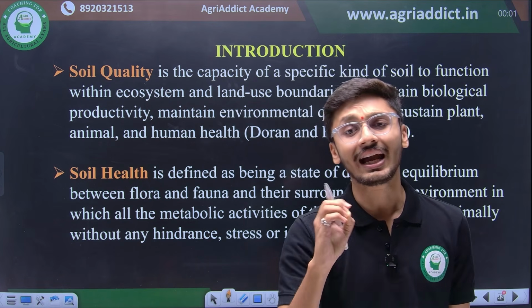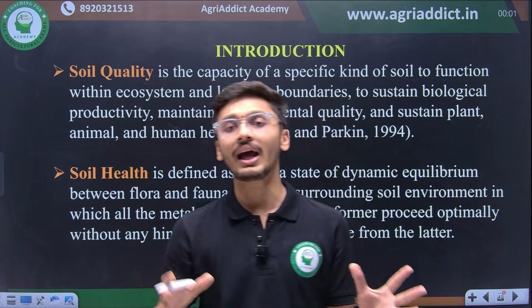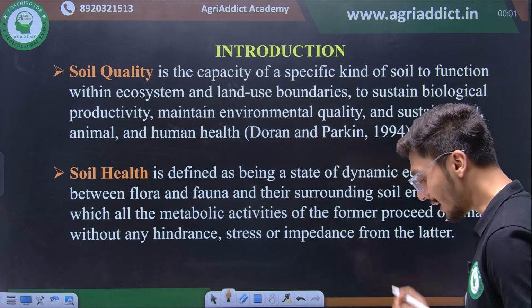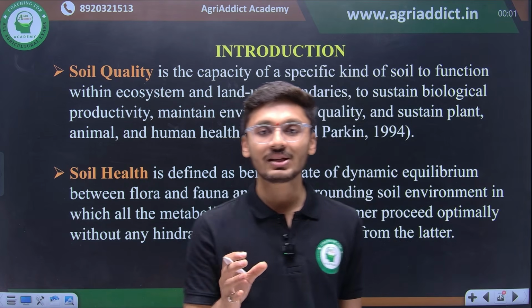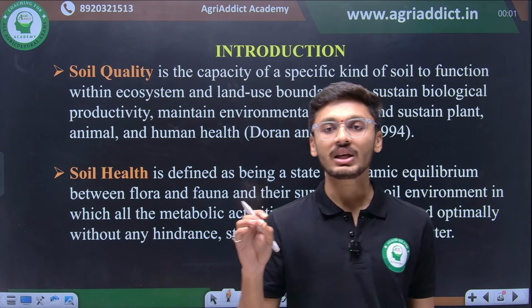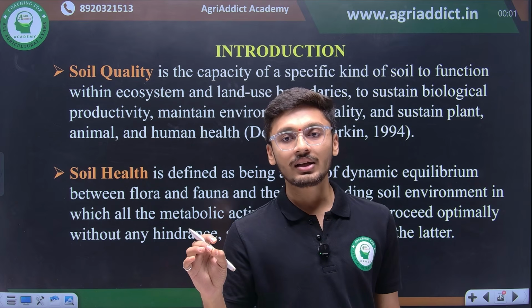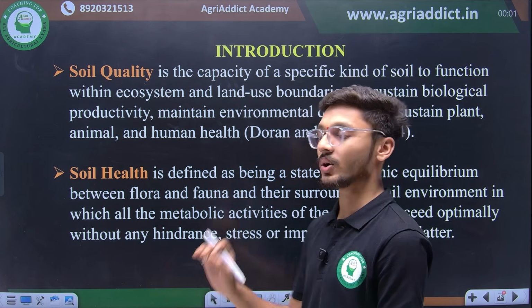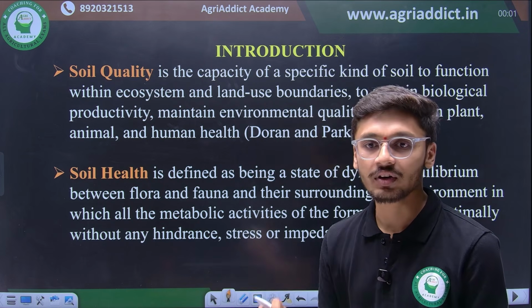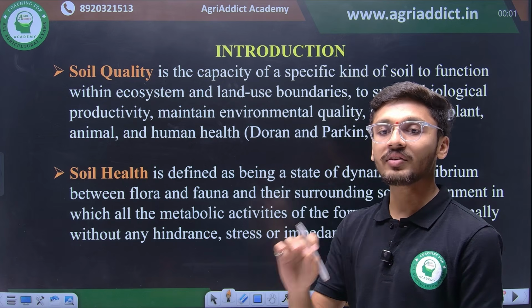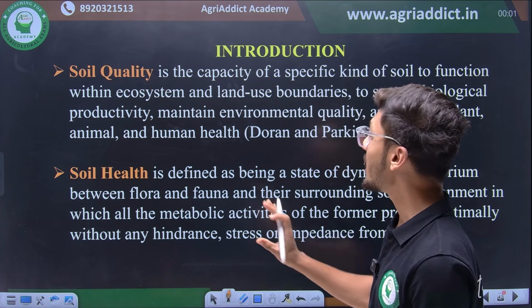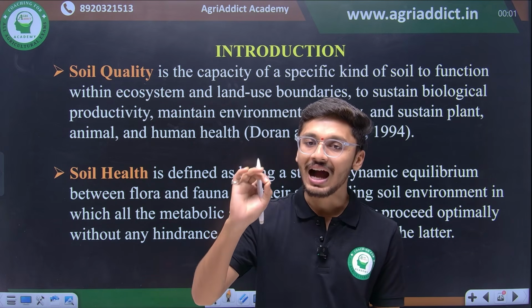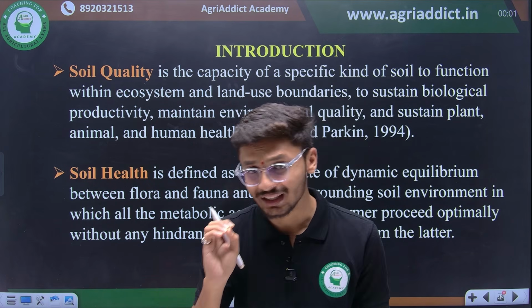Soil health is the dynamic state of equilibrium between the flora and the fauna and its surrounding soil environment. When will a soil be called healthy? When the flora and the fauna of any soil system are having equilibrium in their soil environment. Such a soil is known as healthy soil, which is able to perform all the metabolic functions properly and optimally without any hindrance, stress or impedance. If any soil is able to perform its function optimally with its optimum metabolic rate, then that soil is called healthy.